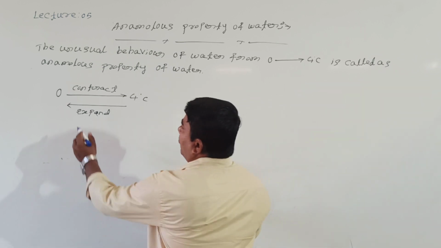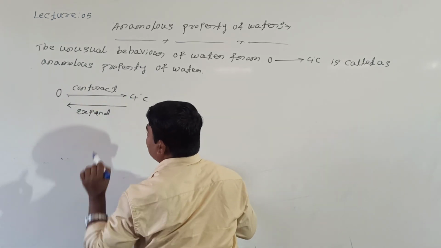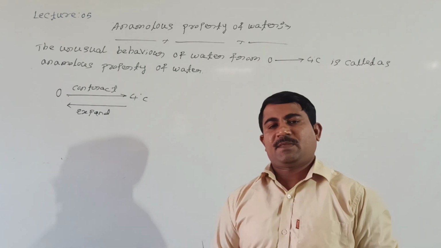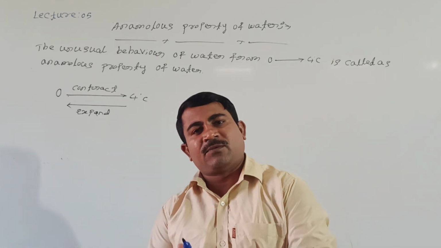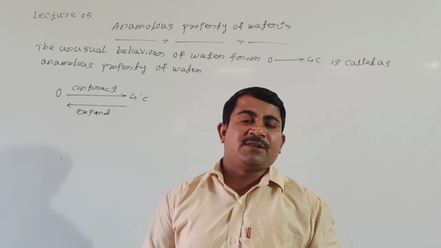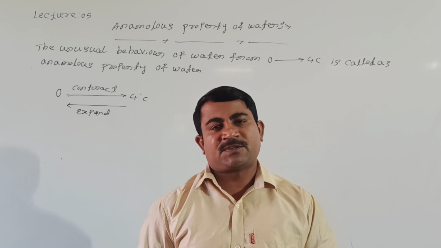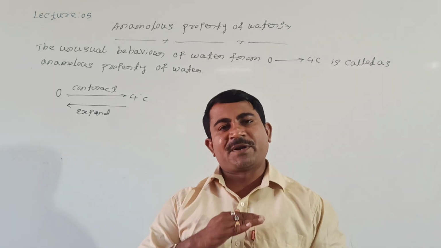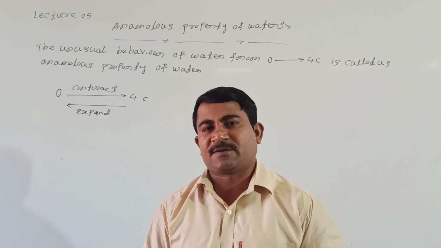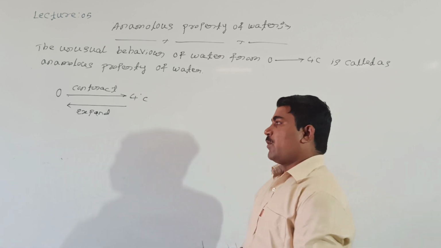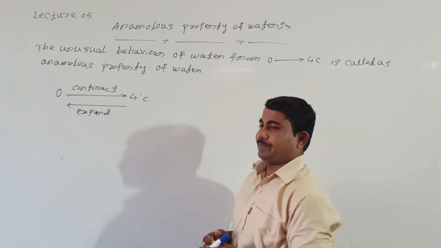What happens? When heated from 0 to 4 degrees Celsius, it contracts, and from 4 to 0 degrees Celsius, it expands. Right. In what season does water cool? In the winter season. In the winter season, the upper surface of the lake, river or ocean freezes. The reason is that when water cools from 4 to 0 degrees Celsius, it expands.